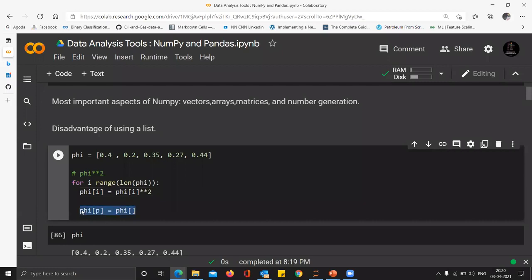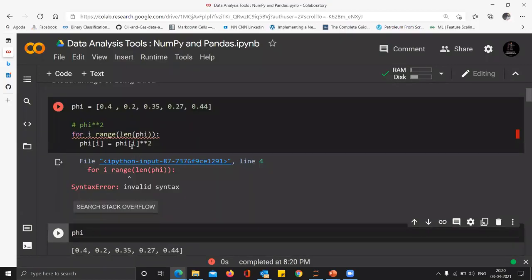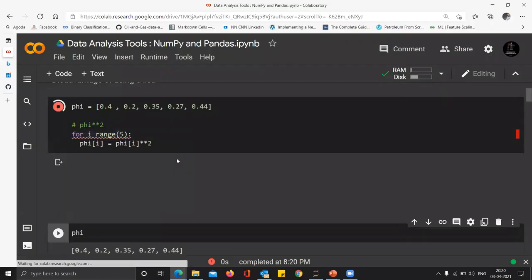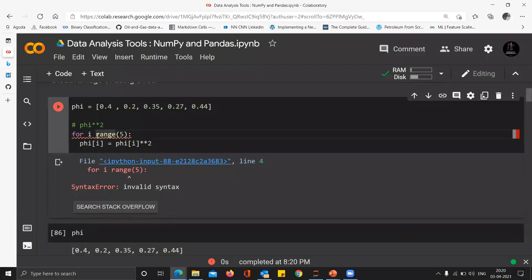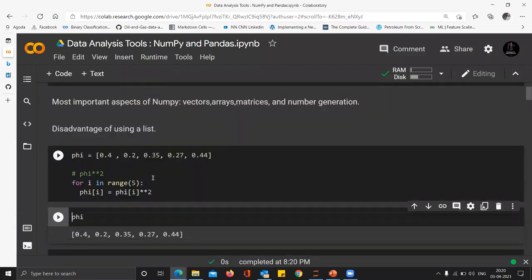So you see, we have to do a lot of things in order to run this code. Somehow I'm missing something which I'm not able to find. Length of phi, let me just provide it explicitly. Oh, I missed the term in. Okay, so you can see now this is how long you have to go in order to do this.